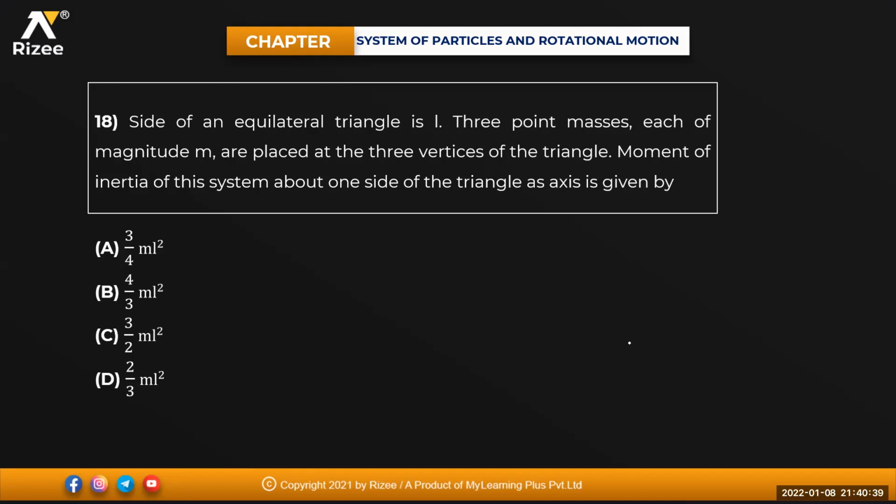Sides of an equilateral triangle is L. 3 point masses, each of magnitude m, are placed at the three vertices of an equilateral triangle. Moment of inertia of this system about one side of the triangle as axis.